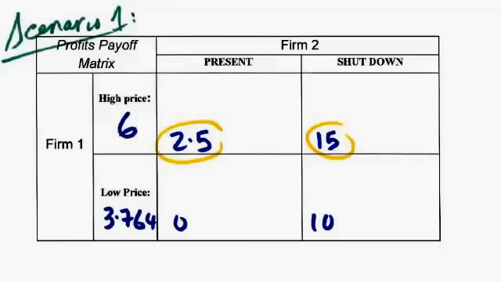Regardless then of whether firm 2 is present or absent, the data suggests that firm 1 is better off setting the high price. We call this a dominant strategy if under all states of nature for firm 2, firm 1 has the same strategy, and that would be in this case the high price.